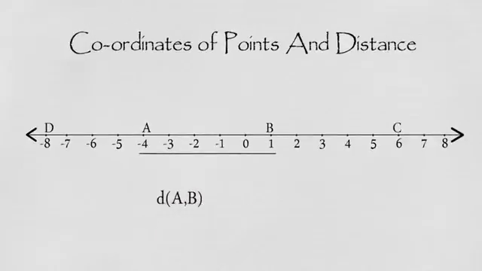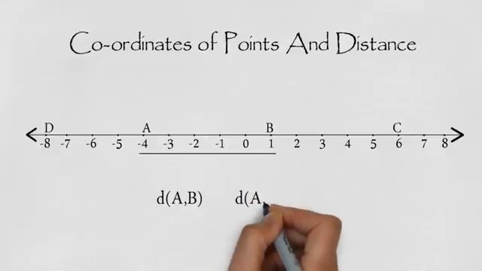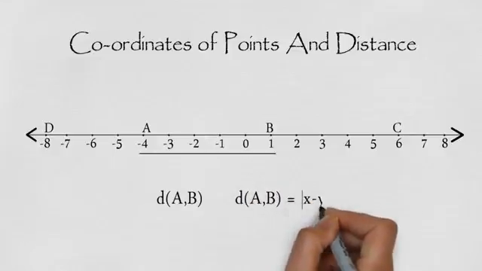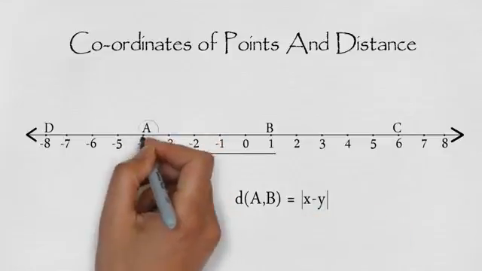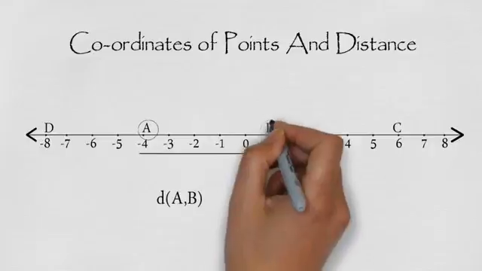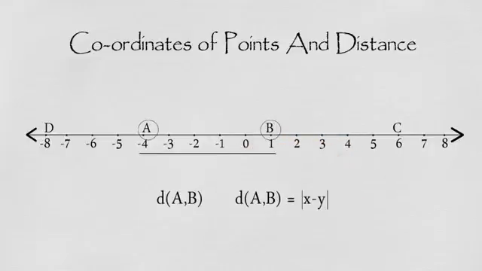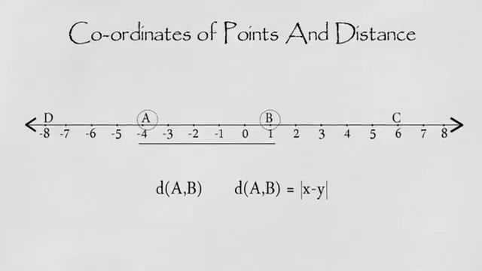Distance between A and B is 5, which can be denoted as d(A, B), and can be calculated by d(A, B) is equal to |x - y|, where x is the coordinate of A and y is the coordinate of B. As we know, distance between 2 points cannot be negative, therefore we will take the modulus.